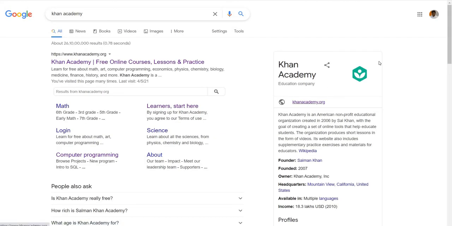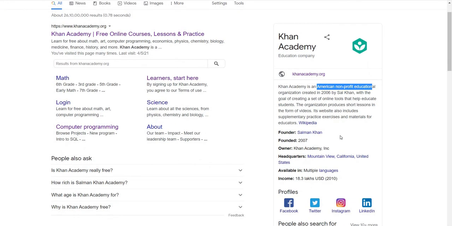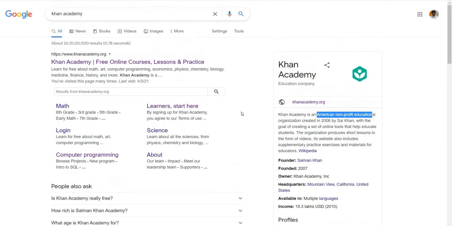Before stepping into Khan Academy, I'd like to share more detail about it. Khan Academy is an American-based non-profit educational organization, created in 2006. They are helping all over the world. They are teaching maths, English as well as science subjects, based upon the CBSE, and they are providing this education online for free.